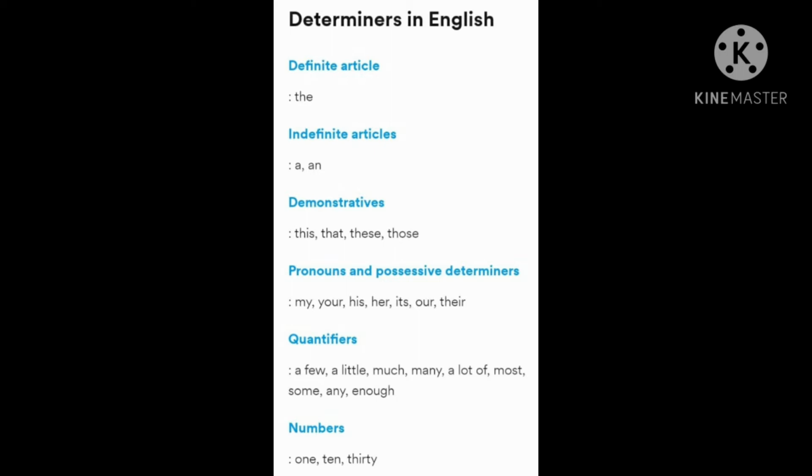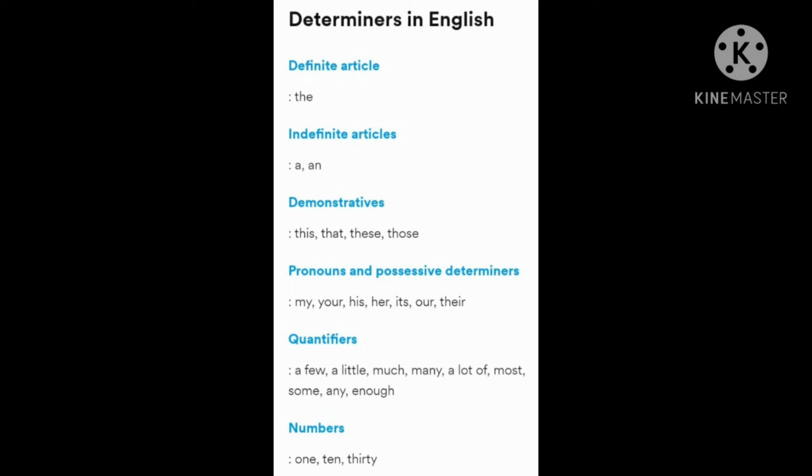Pronouns and possessive determiners. Now, let us learn more about the possessives. The possessive form is used with nouns referring to people, groups of people, countries, and animals.